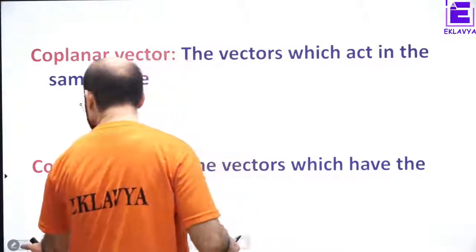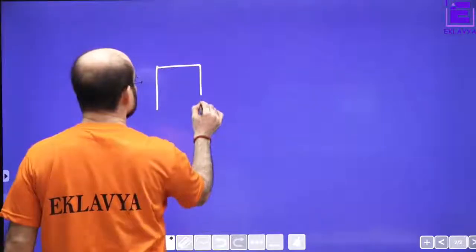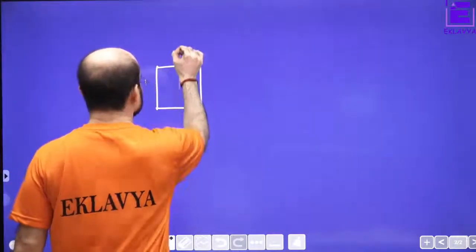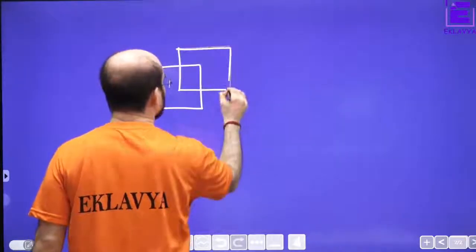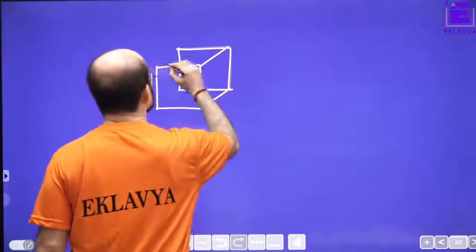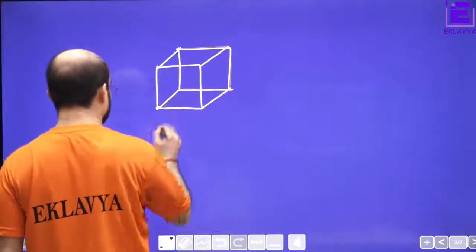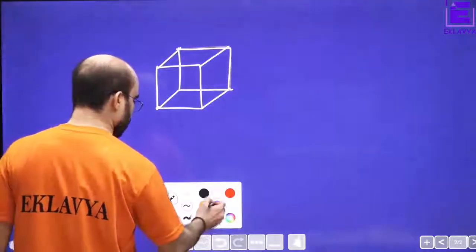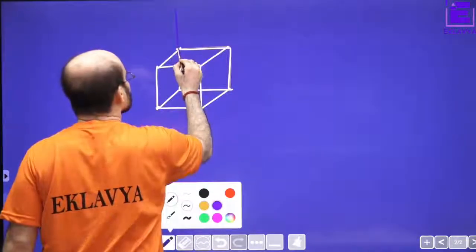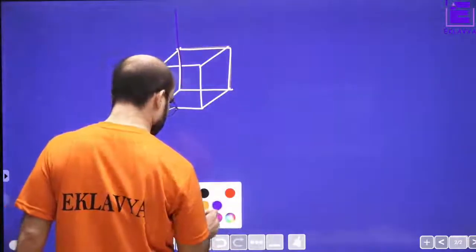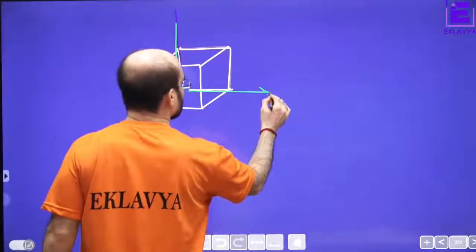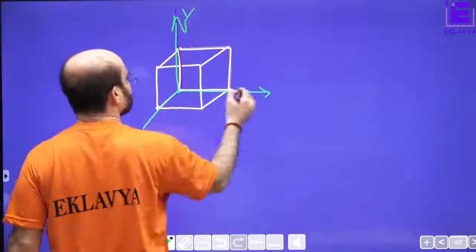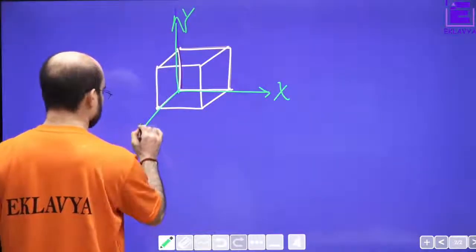I want you to understand this very simple thing. We have marked this 3D diagram, right? Just take a look. This is x-axis, this is y-axis, this is z-axis.